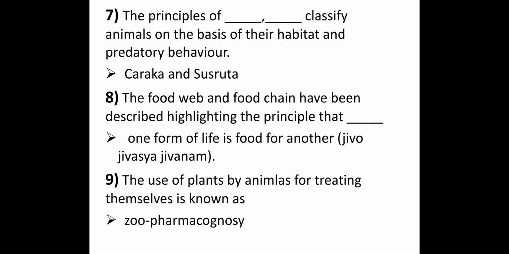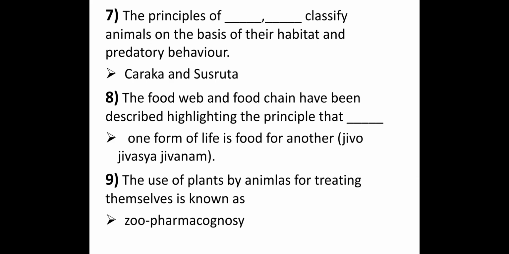Eighth question, the food web and the food chain have been described highlighting the principle that one form of life is food for another, that is all the smaller animals are eaten up by the bigger animals, that is Jivo Jivasya Jivanam.